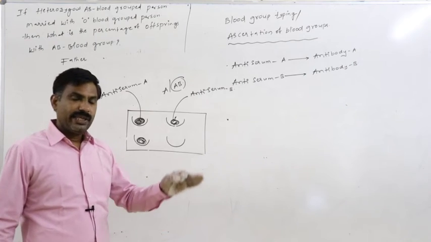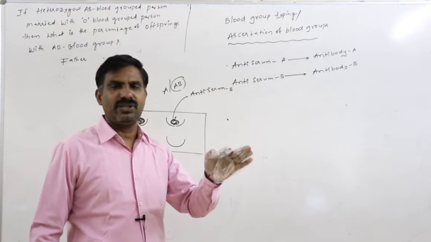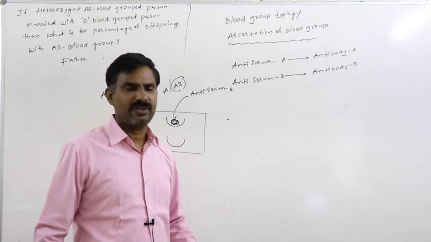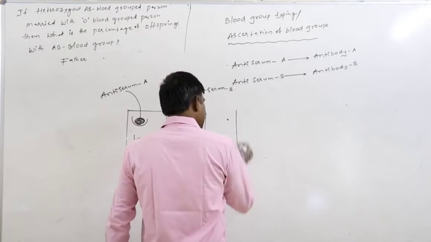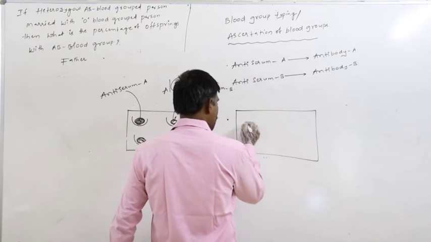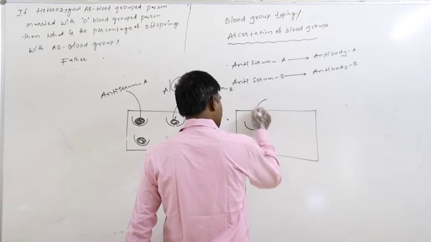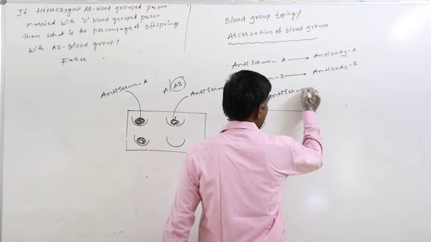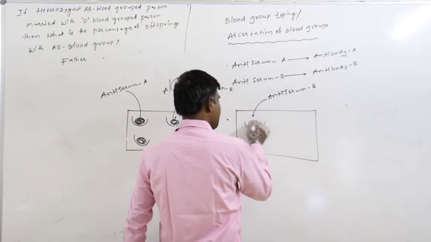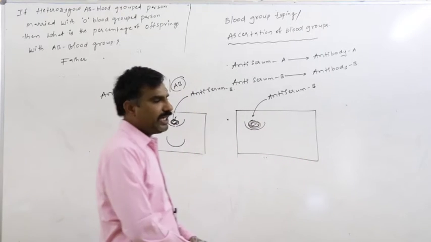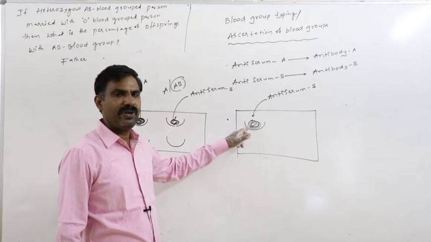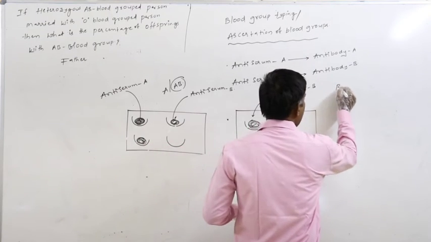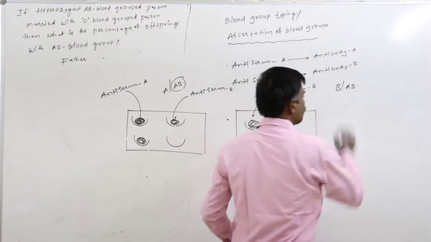Otherwise, if the blood sample reacts with only antiserum B but not with antiserum A. For example, if we collect the blood from the unknown person and add antiserum B, if a reaction occurs, then we can suspect that it may be B or AB blood group.